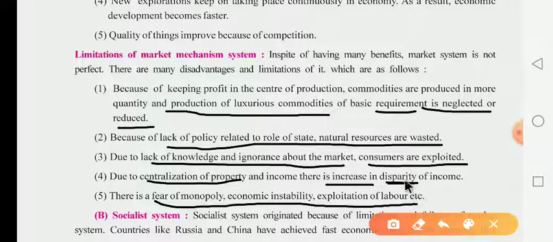Now you have to find out that in this market mechanism system there is a fear of monopoly, then economic instability, which means asthirta, and then exploitation, which means shoshan karna, of whom? Of labor. So here are the chances of fear of monopoly, economic instability and exploitation of the labor.